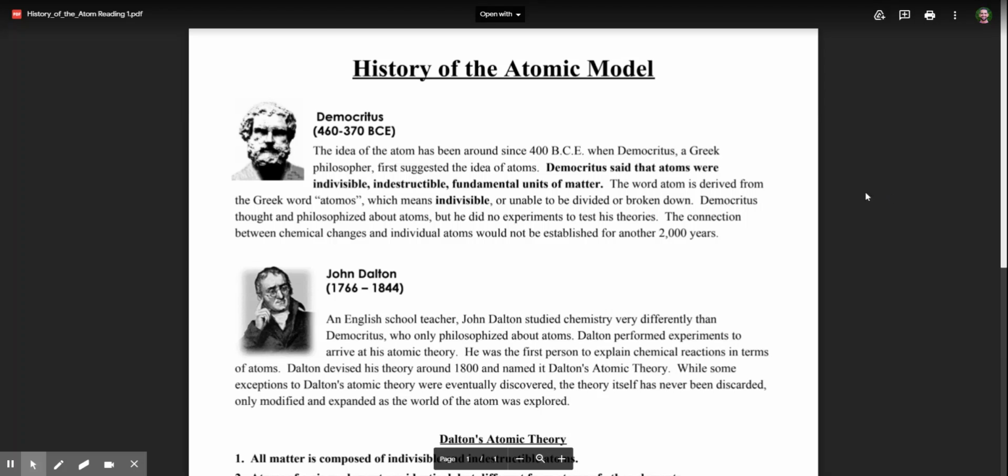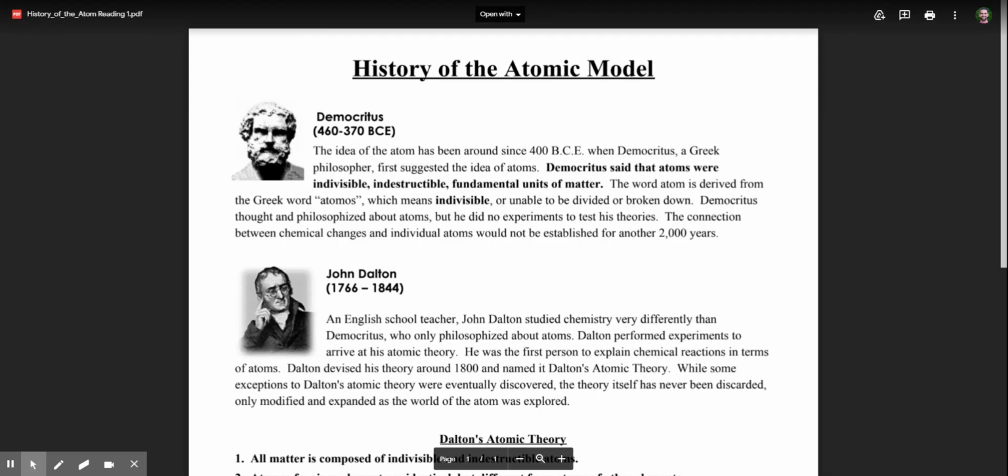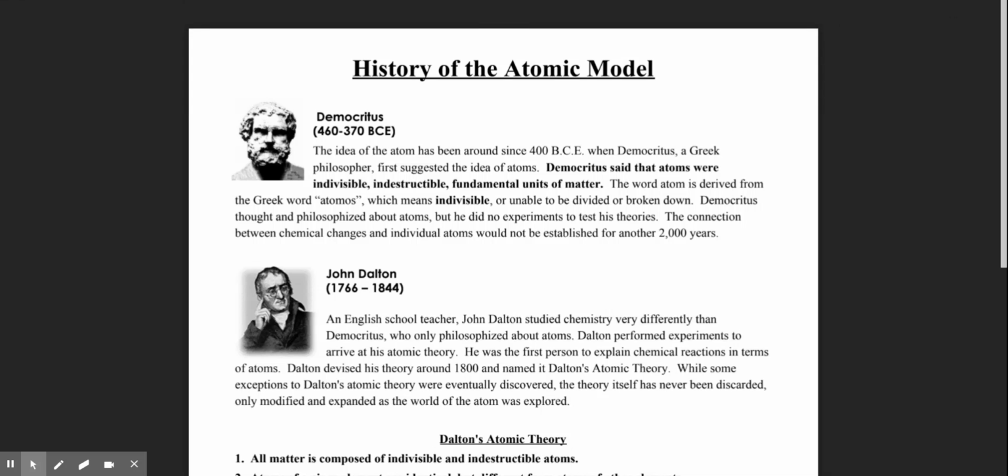The idea of the atom has been around since 400 BCE, when Democritus, a Greek philosopher, first suggested the idea of atoms. Democritus said that atoms were indivisible, indestructible, fundamental units of matter.